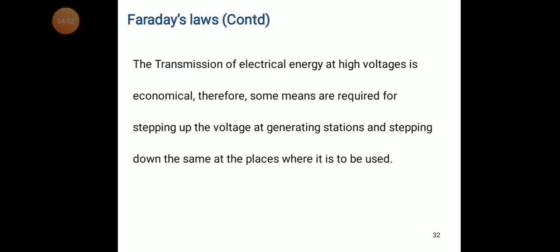In general, transmission of electrical energy at high voltage is economical. Therefore, some means are required for stepping up the voltage at the generating station and stepping down the same at the place where it is to be used. So the meaning is that stepping up and stepping down is needed.